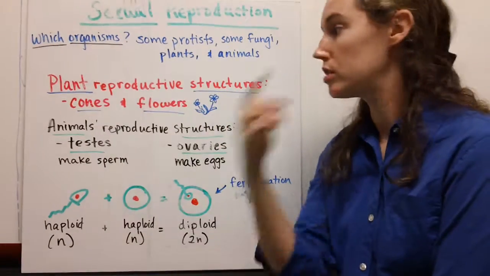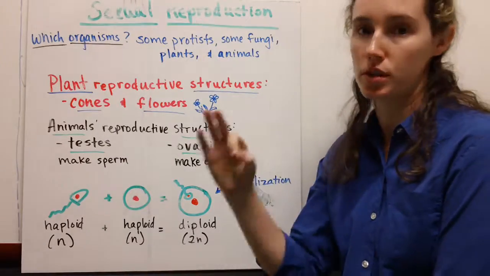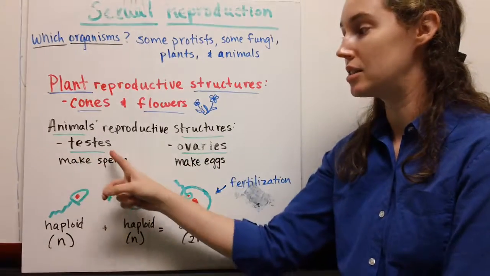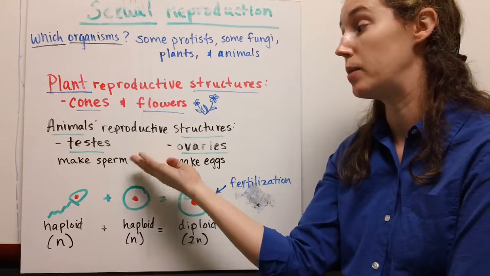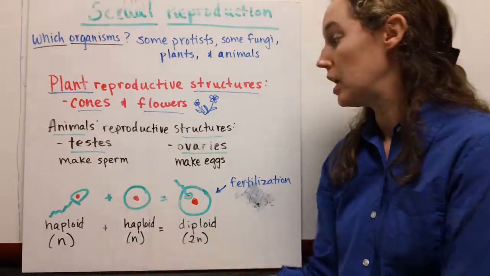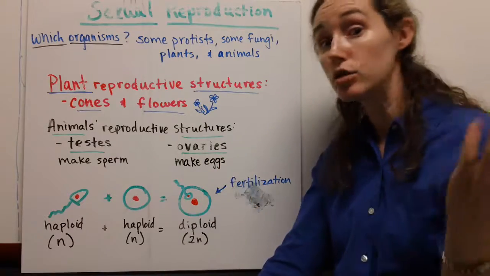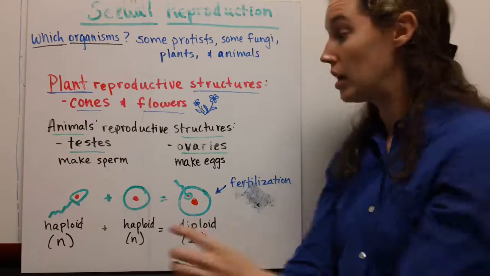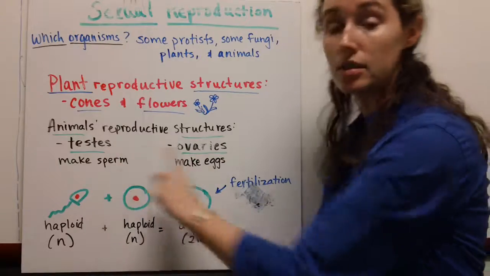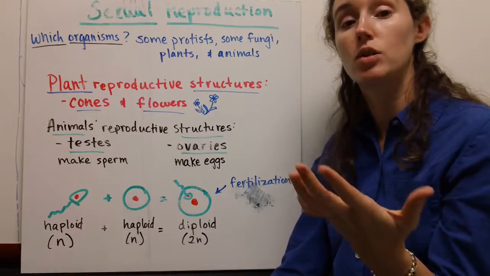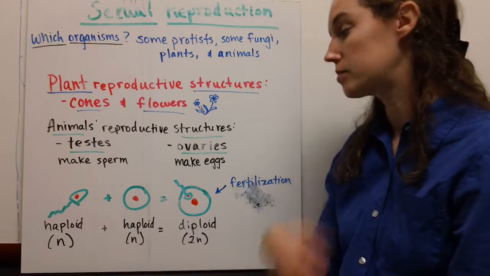In animals, the major reproductive structures are the testes. These are found in males, and these make sperm. And the ovaries, which are structures that make eggs. Interestingly enough, some animals actually have both testes and ovaries, and that's called being hermaphroditic.